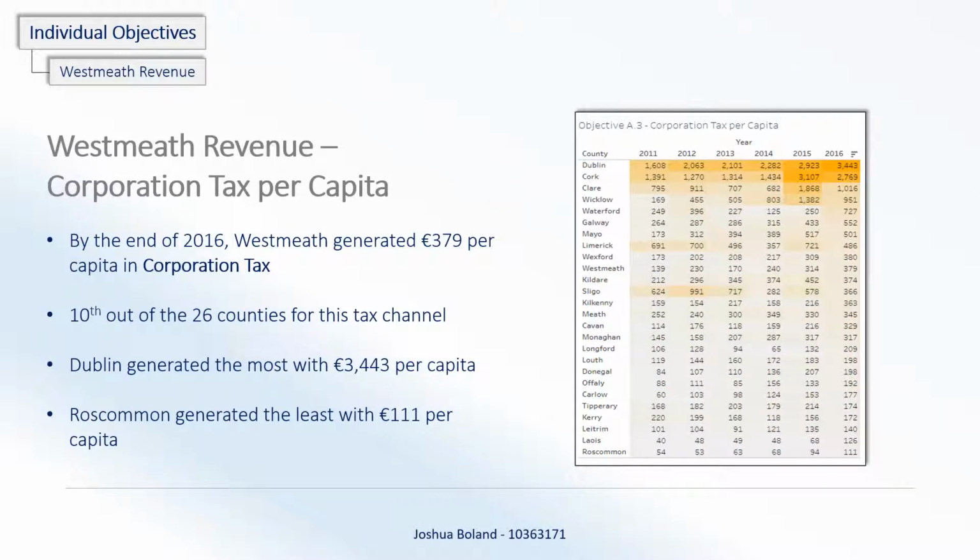Corporation tax per capita. By the end of 2016, Westmeath generated €379 per capita in corporation tax, 10th position out of the 26, which, as you can see, is mid-table.